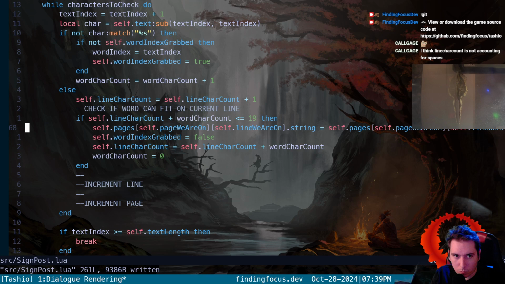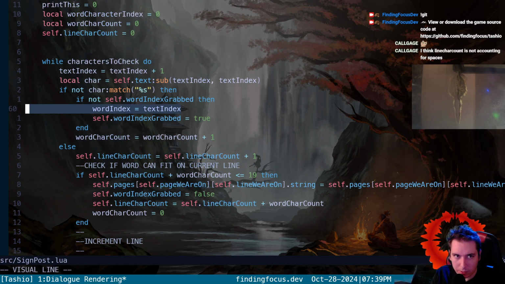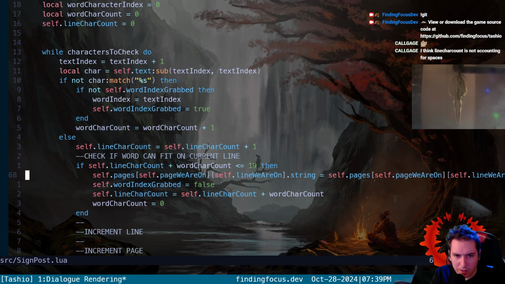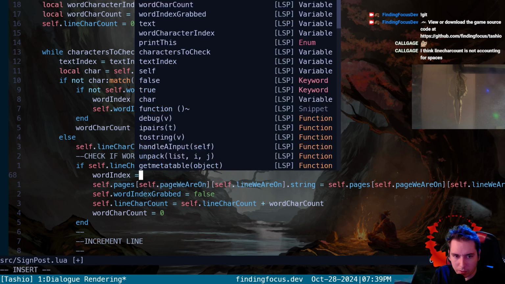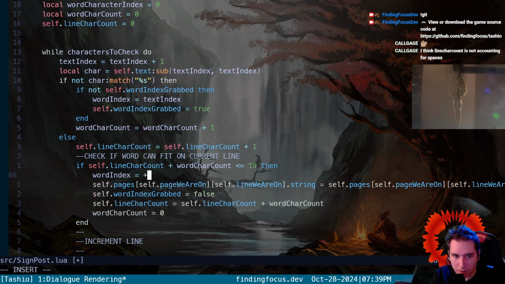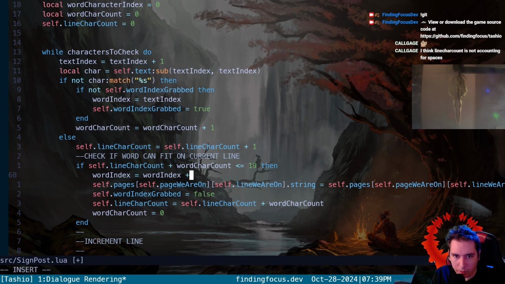So word index only ever gets set here, so by the time we add a word, we're going to take our word index and increment it by the word count, right?